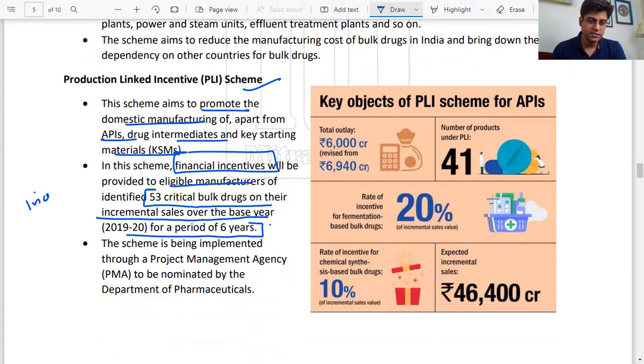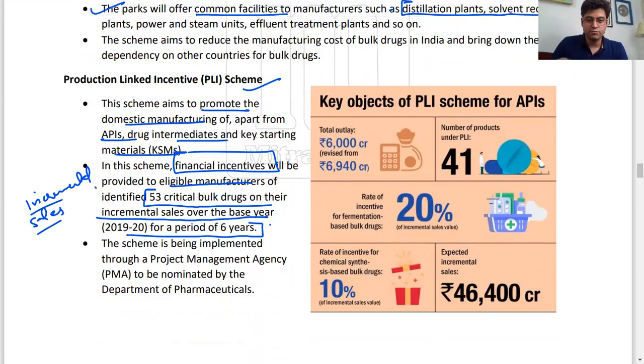Here, incremental sales is important: how much incremental sales over the base year, for a period of 6 years, the scheme is valid. It is implemented through project management agencies to be nominated by the Department of Pharmaceuticals.